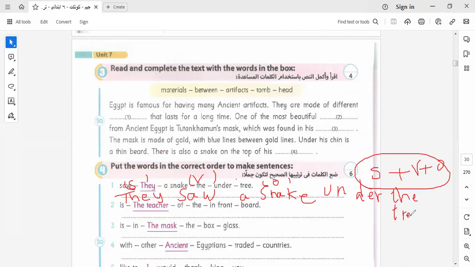Let's go to another one here. Here we have to be the teacher. The teacher is in front of the board. In front of the board. And I put a full stop at the end of the sentence.